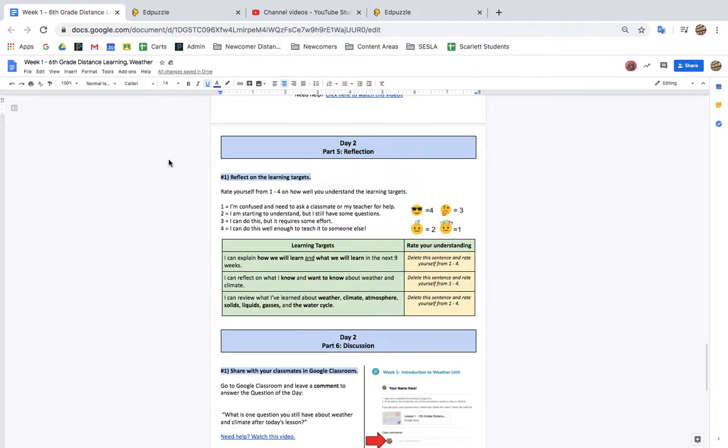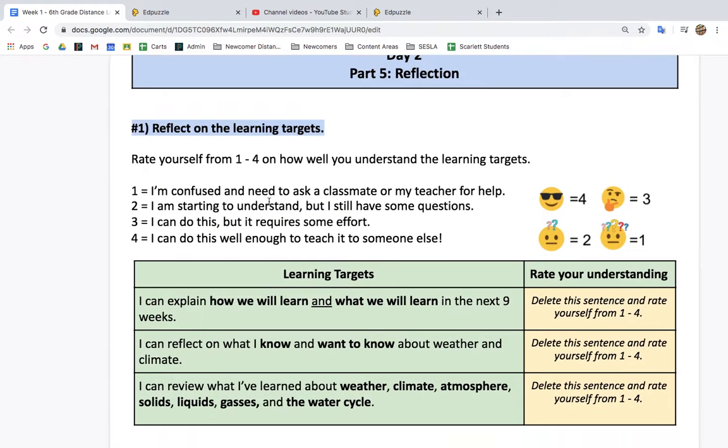If you're watching this video, you need help with Day 2, Part 5 reflection. We're going to reflect on the learning targets. Rate yourself from 1 to 4 on how well you understand the learning targets.